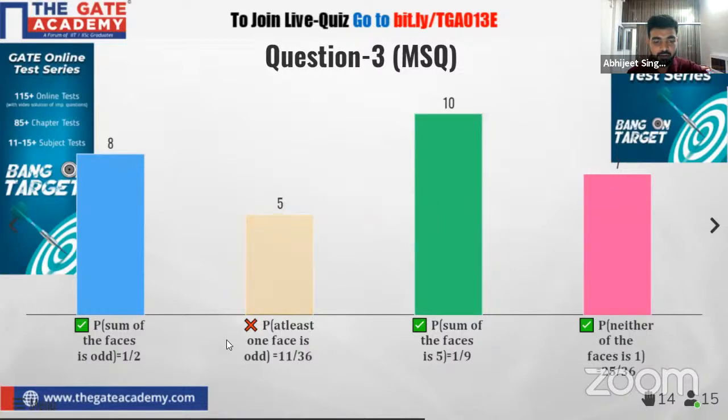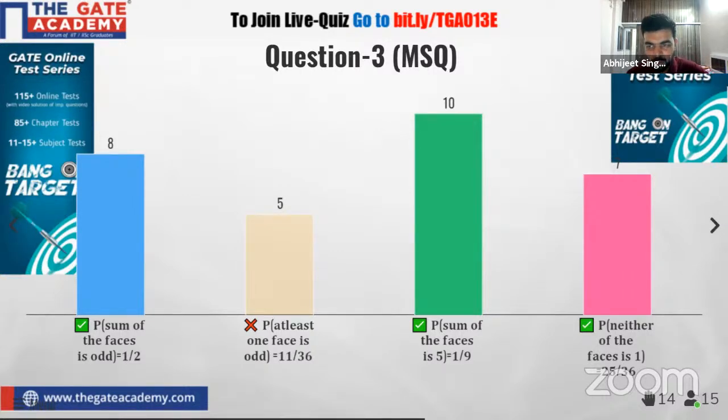Okay, so 5 of the students have responded with the incorrect option. So there are 3 correct options. So 7 of the students had done it correctly, I can say, because 8 of the students had responded with this, 10 of them with this, and 7 of them with this. So at least 7 of the students have done it correctly. Let us see the leaderboard, how it is going to change.